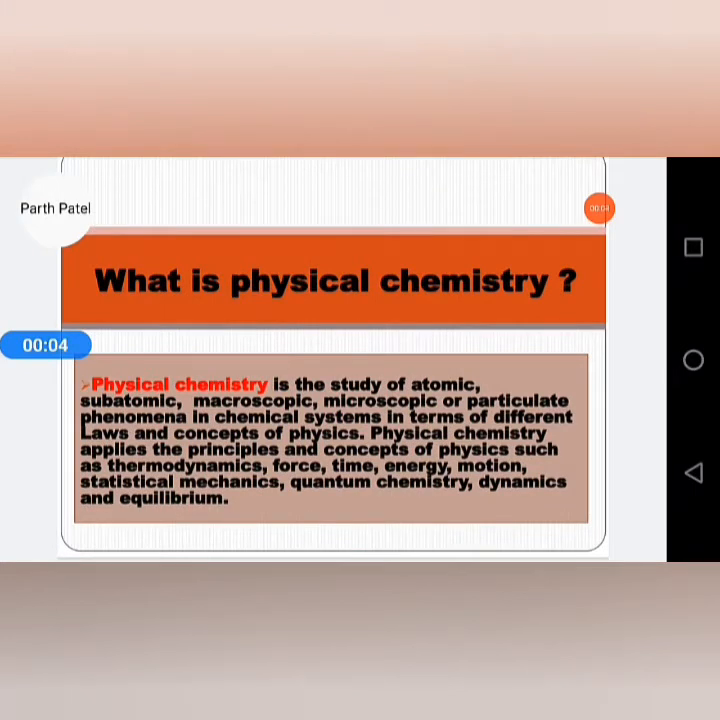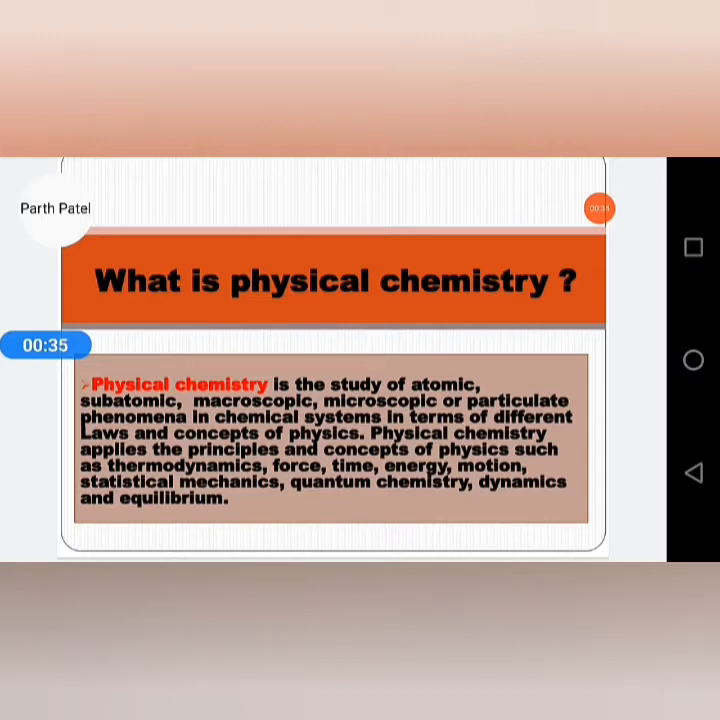Hello friends, today my topic is: what is physical chemistry? Physical chemistry applies physics to the study of chemistry: thermodynamics, quantum mechanics, nuclear chemistry. It is the branch of chemistry that deals with the chemical properties of materials and explains them by the laws of physics: quantum chemistry, nuclear chemistry, thermodynamic chemistry, kinetics of chemistry, and spectroscopy.